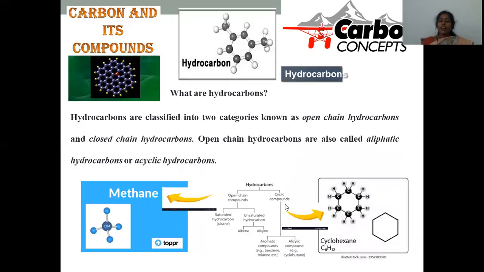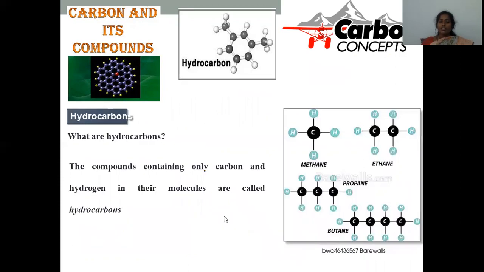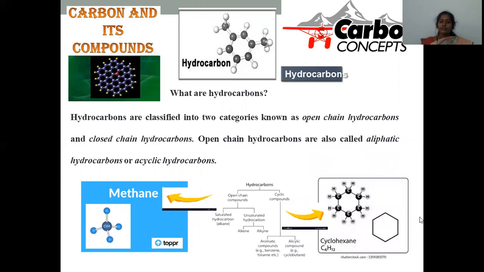These hydrocarbons are further categorized into open chain and cyclic compounds. Open chain molecules have the carbon chain linkage only in a straight chain, or branched, but not in a cyclic one. That is called open chain. Cyclic compounds are those in which all the carbons exist in a cyclic ring type of structure. Those are regarded as cyclic compounds.